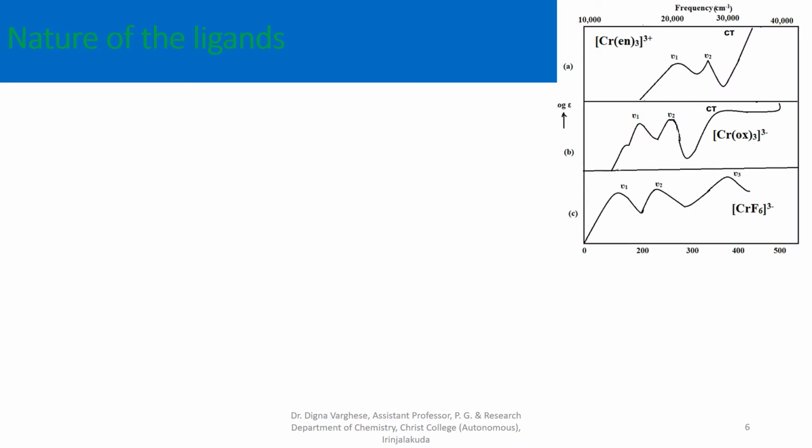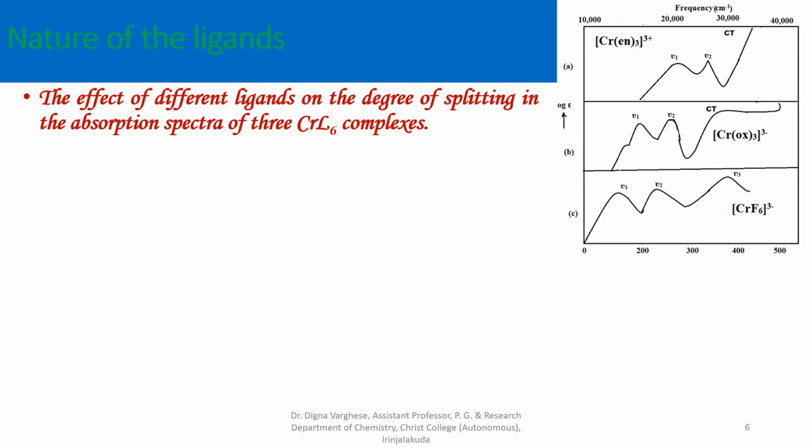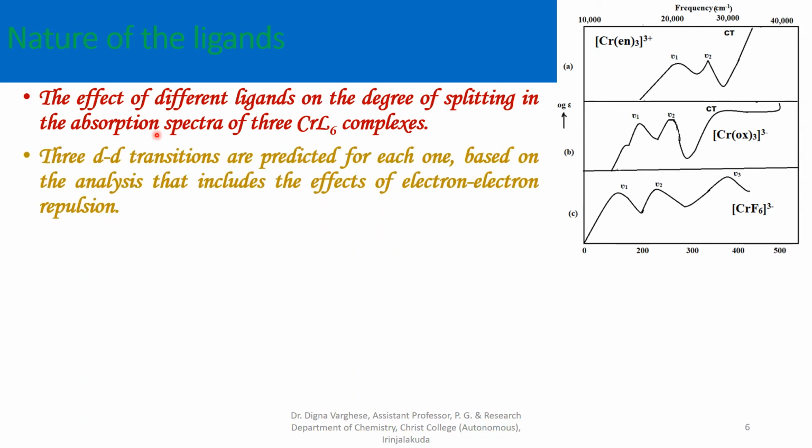Nature of the ligands also affects the crystal field splitting value. Here is the effect of different ligands on the degree of splitting of the absorption spectra of three chromium octahedral complexes. Three d-d transitions are predicted for each one, that you can see here.